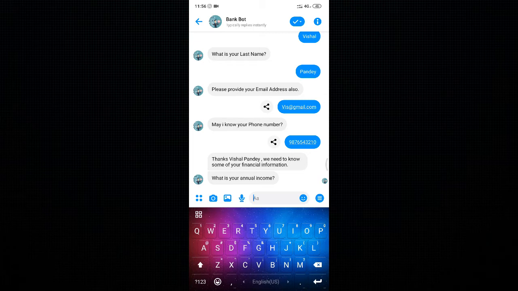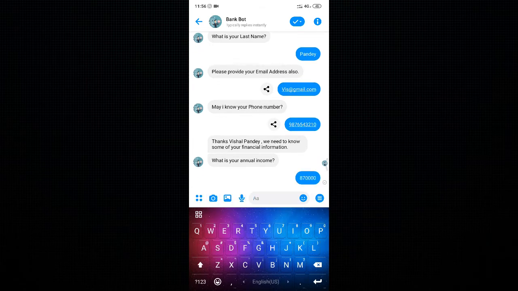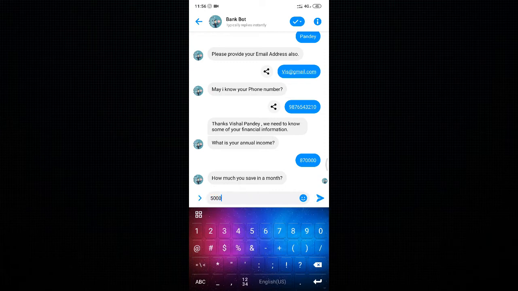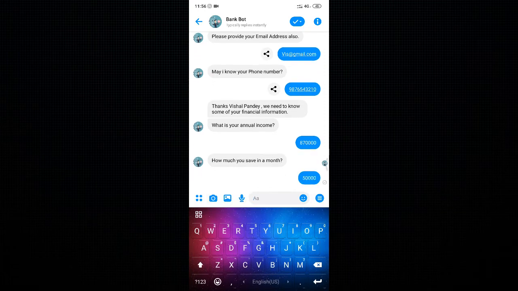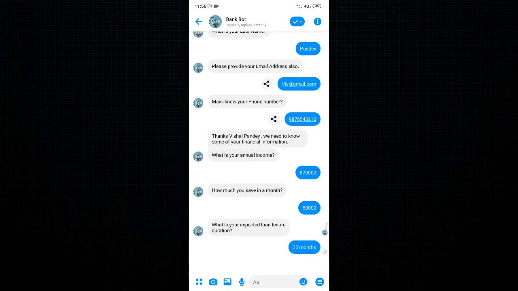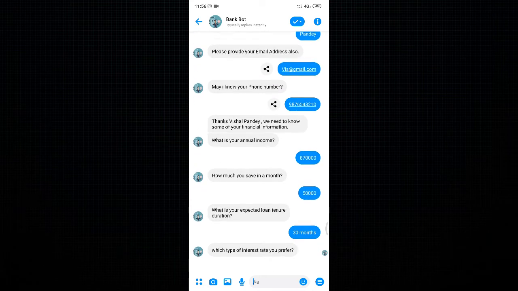The bot took our name, and we need to provide some financial information also for the loan processing. How much a person can save monthly can help to grant the loan easily. For how long a duration the person wants the loan, so I chose 30 months only. I want a floating interest rate.